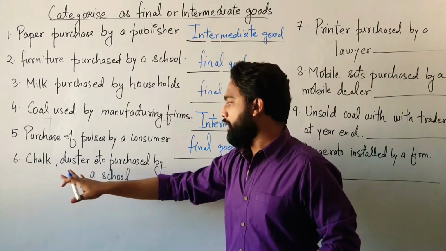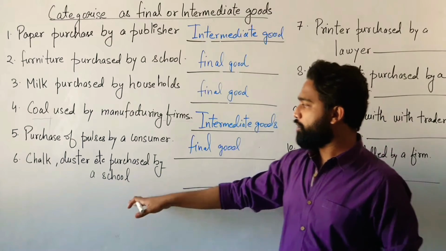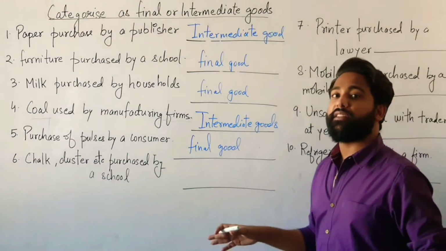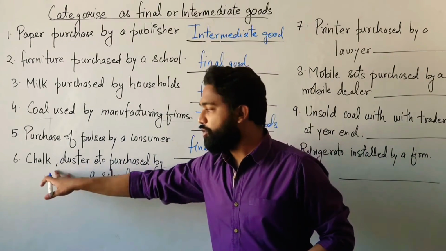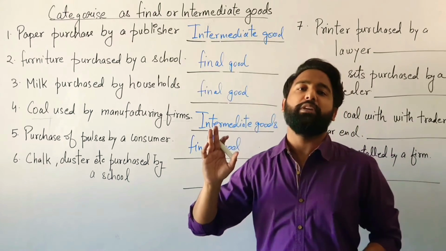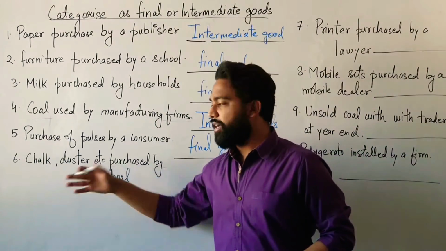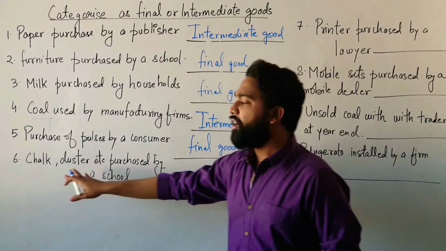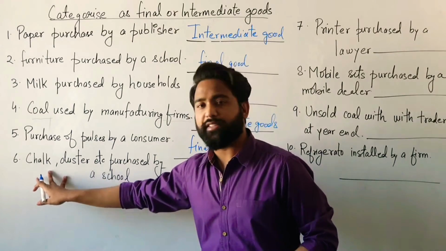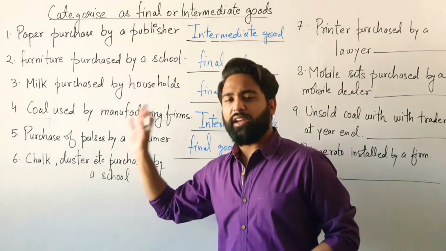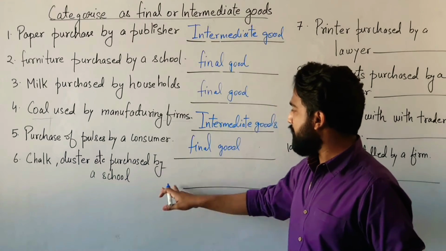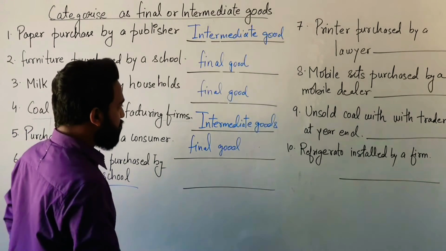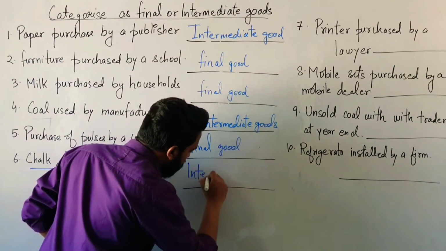Now, chalk, duster, etc. purchased by a school. Chalk and duster. So, it's not an investment. Because gradually chalk and duster will be utilized in the year only. Within 1 year, these chalk and duster will be finished. So, it is treated as a raw material. It will be used and it will be diminished. So, this comes under the intermediate goods. Because these are the raw material for the producer. So, these are the intermediate goods.